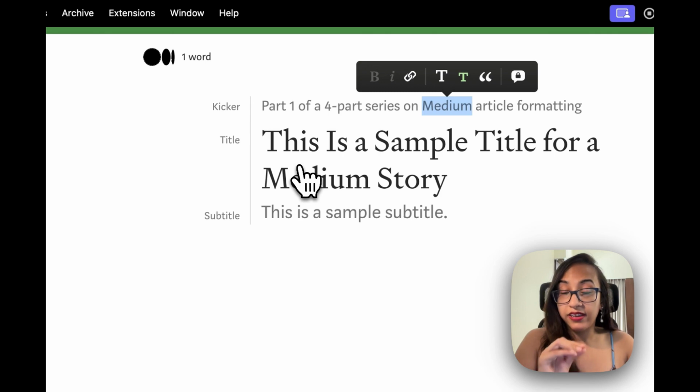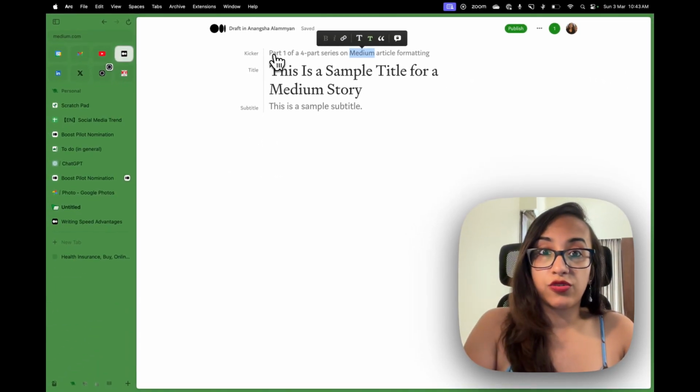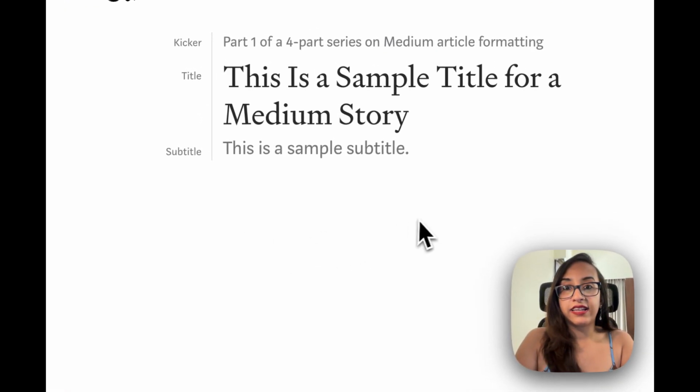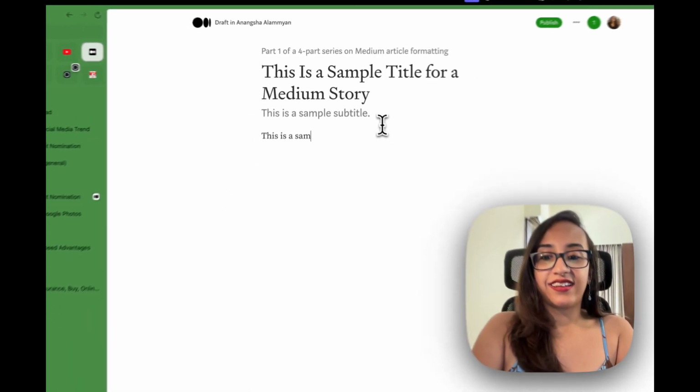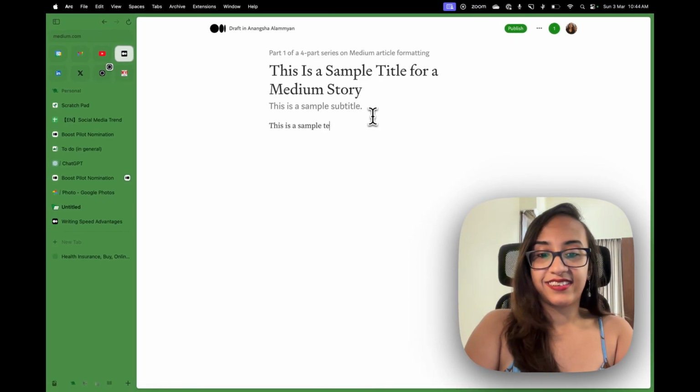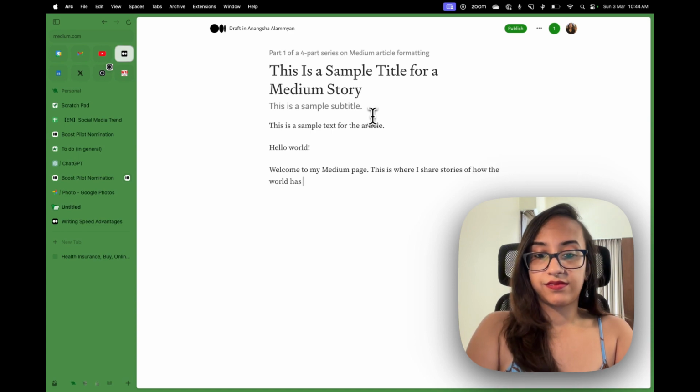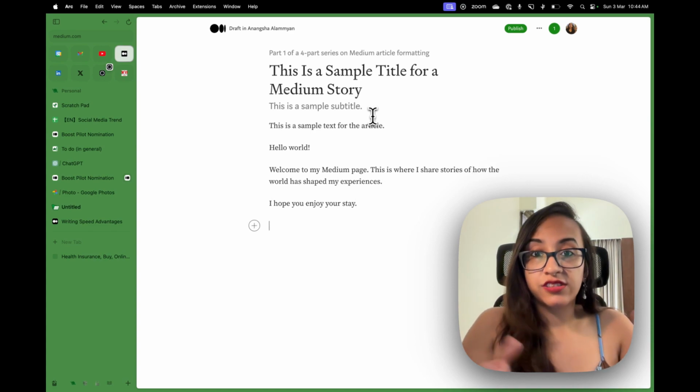The important part here to remember is a kicker only functions above the title of your story. So you need to write your text above the title. If you write your text below the title, that's going to just convert it into an H1 header, which we don't want. All right, so let's start the article. I have written a sample introduction.